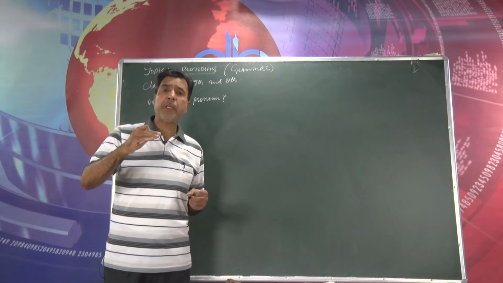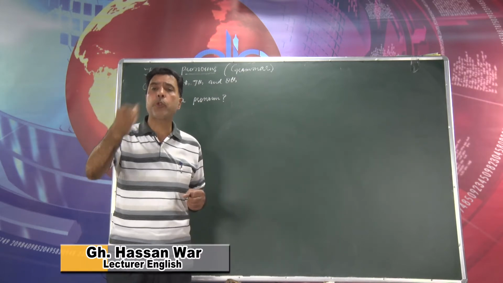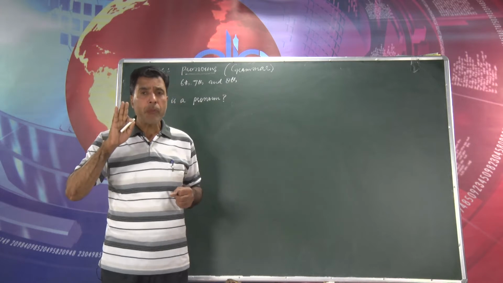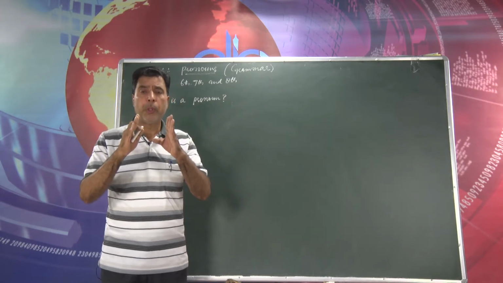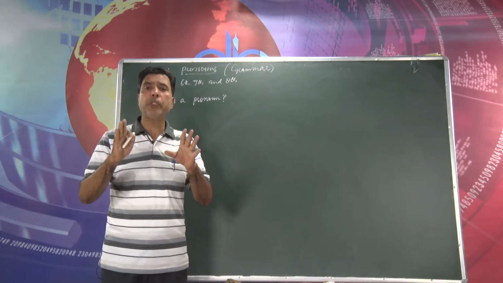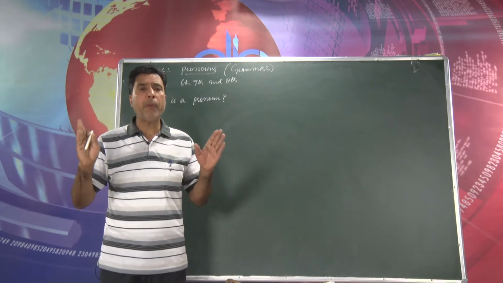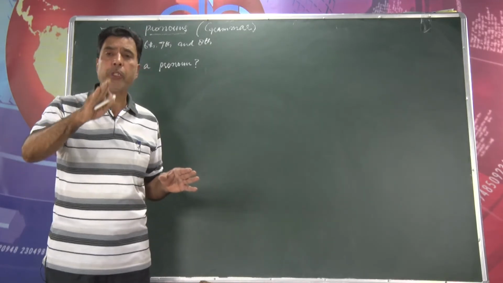Then second person, the person to whom someone is speaking. So it is you. The word you is both singular and plural, but we always use a plural verb with the pronoun you.